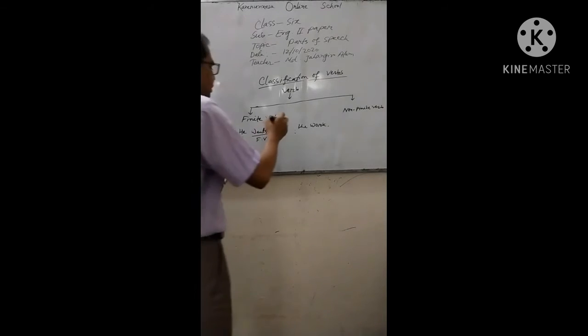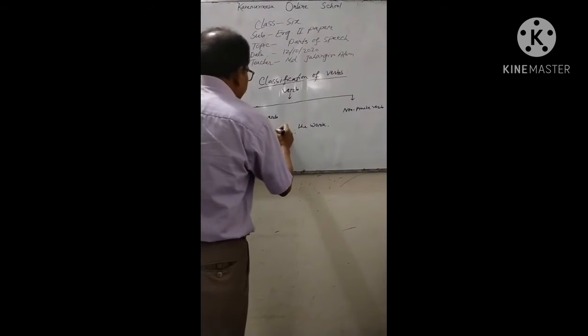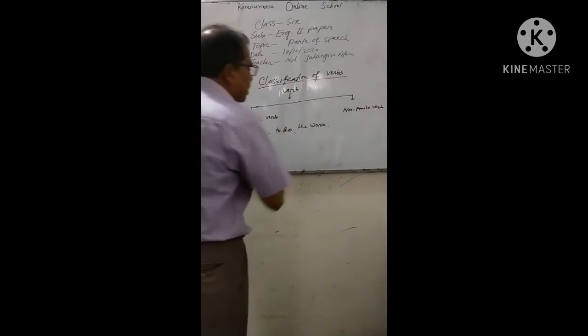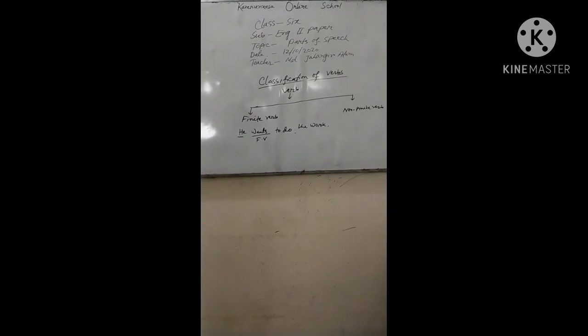But if you write "he wants to do the work," then the sentence will be more clear. And this "to do" is the non-finite verb. It has been added to extend the meaning, to give more information in a sentence.